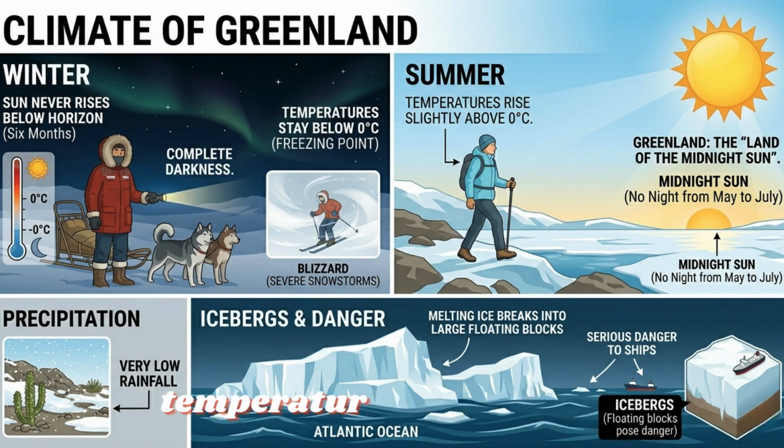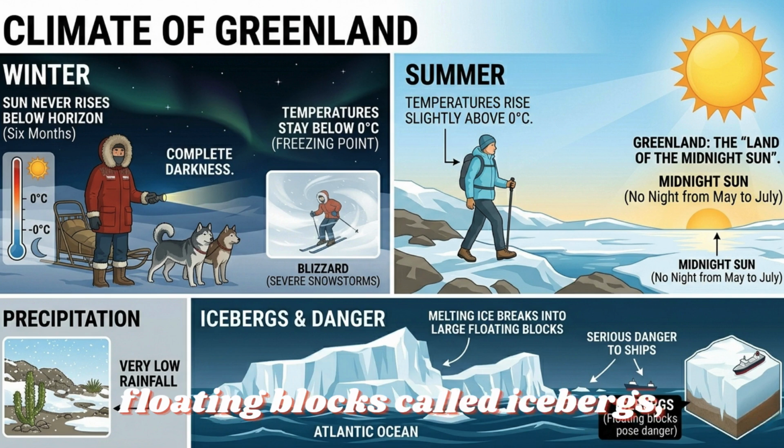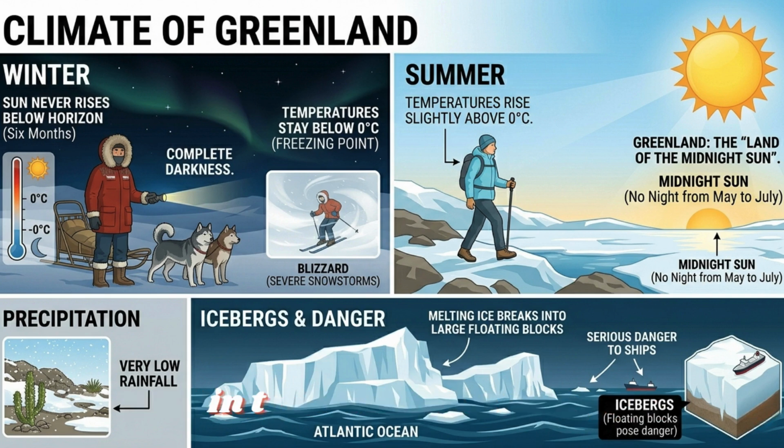During summer, temperatures rise slightly above 0 degrees Celsius, and the sun shines for 24 hours a day, meaning there is no night from May to July. This is why Greenland is called the land of the midnight sun. Greenland receives very low rainfall, and blizzards, severe snowstorms, frequently strike. In summer, melting ice breaks into large floating blocks called icebergs, which pose serious danger to ships in the Atlantic Ocean.